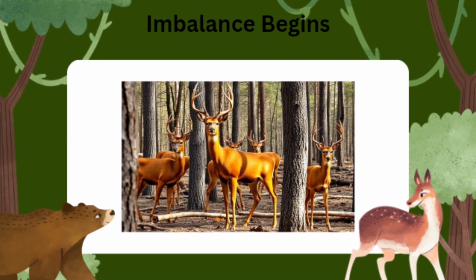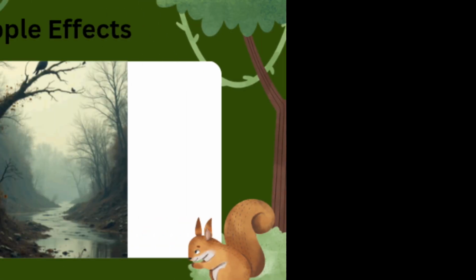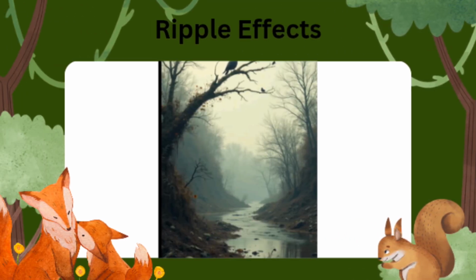Imbalance begins. Without wolves, the deer populations exploded. They overgrazed, stripping the forest of its undergrowth. Ripple effects. With plants gone, insects vanished, birds had no food, rivers filled with soil, and fish disappeared.